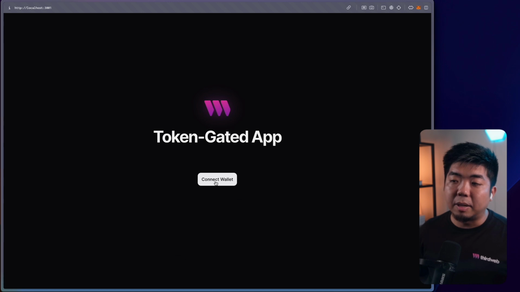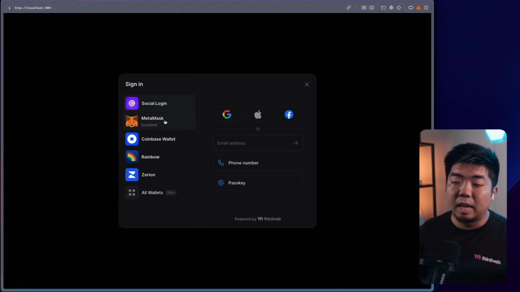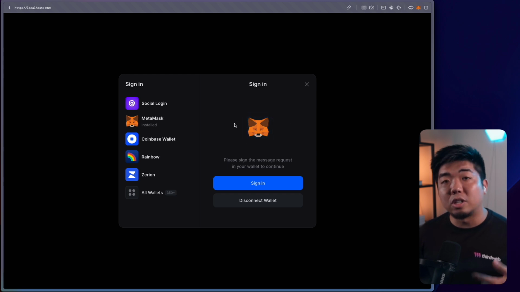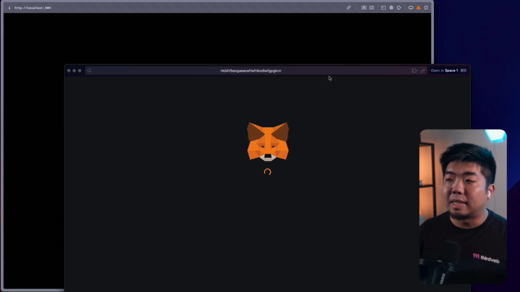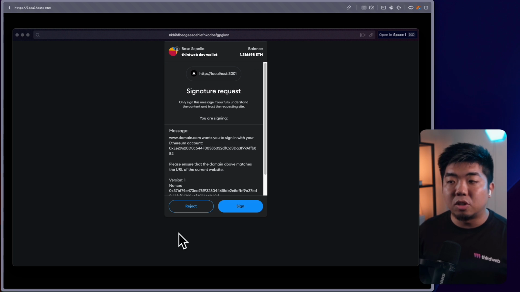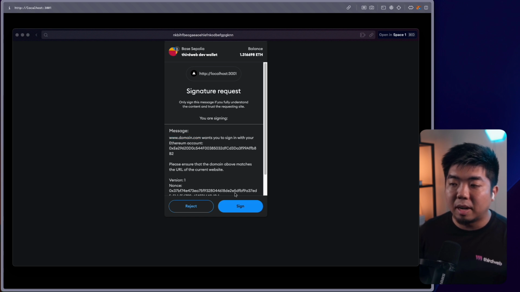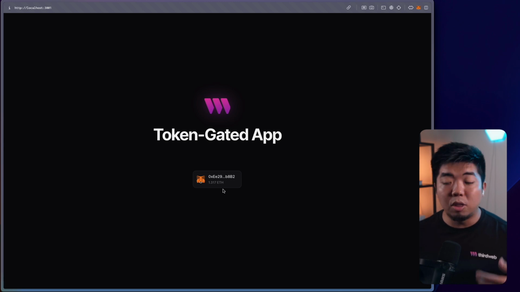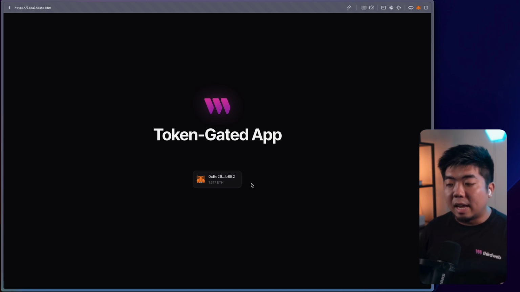So we have our connect button here now. So if we connect, we can connect with a MetaMask button. You'll see that we're prompted with a sign in now. It doesn't just connect to our wallet. When we hit sign in, we are generated our message. This is the payload that we need to sign and verify. You can see here, this is our domain name, wants us to sign with our Ethereum account. So hit sign. And there you go. We're now connected but authenticated through thirdweb's auth. And now we can create a token gated page where a user, and we verified the connected wallet, has the required NFTs in order to gain access.